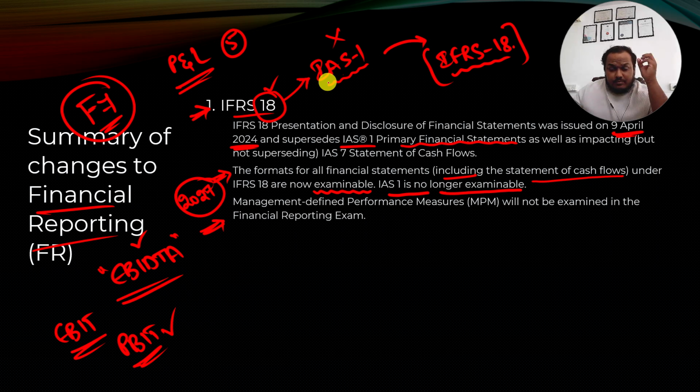So now under IFRS 18, what they have done is that they have added the specific definition and also clear information about management defined performance measures. So management can define their own performance measures. They can call EBITDA, or they can come up with cash flow from operations, or they can use some other random Greek term. Nobody cares. But they should be governed now. So basically there are some disclosure requirements. What is that management defined performance measure? How did you calculate that? How does it reconcile with the income from operations? So all those things have to be given.